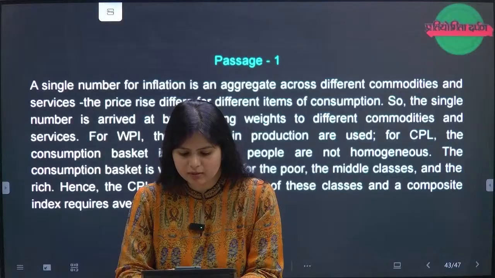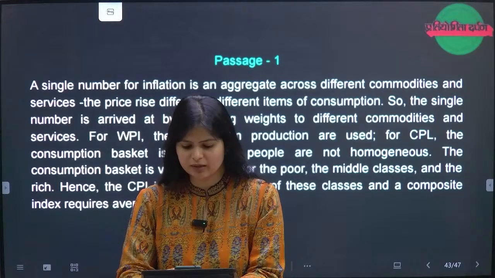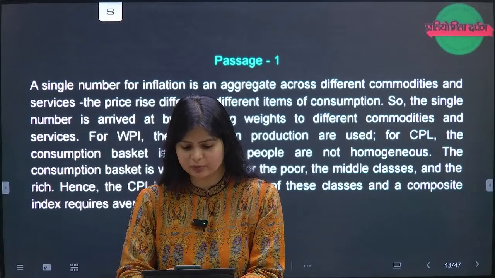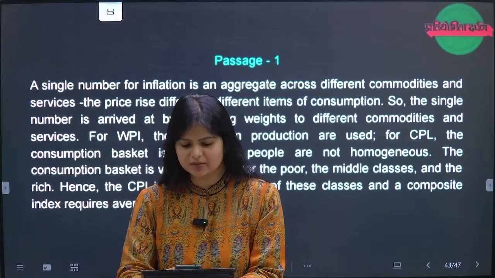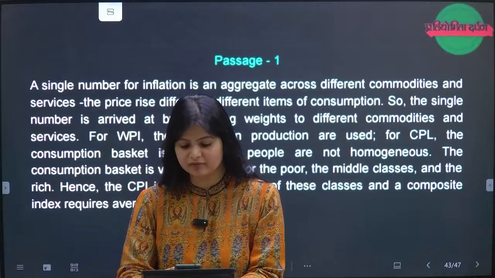The single number is arrived at by assigning weights to different commodities and services, and for WPI, the weights in production are used. For CPI, the consumption basket is used, but the people are not homogeneous. The consumption basket is vastly different for the poor and the middle classes and the rich. Hence, the CPI is different for each of these classes, and the composite index requires averaging the basket.